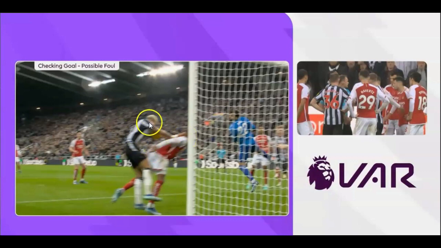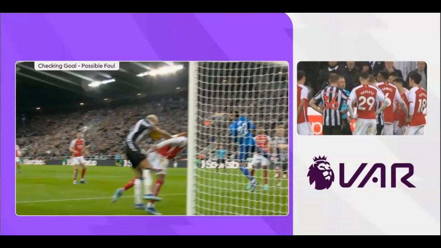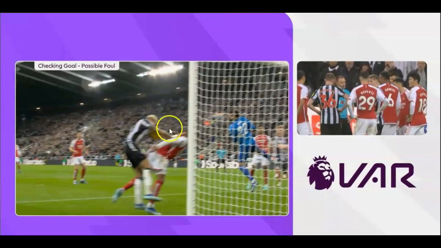With his arms fully extended and pushed him out of the way of the header of the ball? Or did he stop himself? Like, you've all done it. You run towards a wall or something. You put your hands up to stop yourself hitting the wall or the player in front of you. Is that what he did? Well, we don't know because they're not showing us all of those angles, that whole part of the footage. So you can't make a good decision, and neither can they because they're not really being truthful with what's going on here. But that's VAR in a nutshell. It's all over the place.